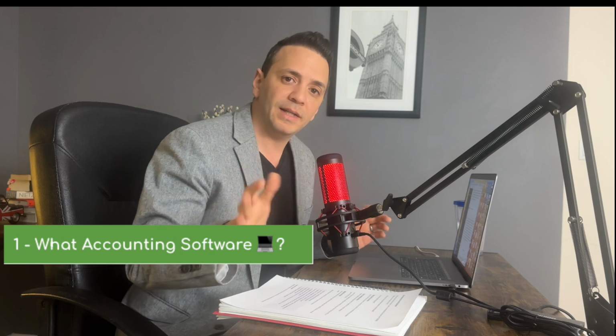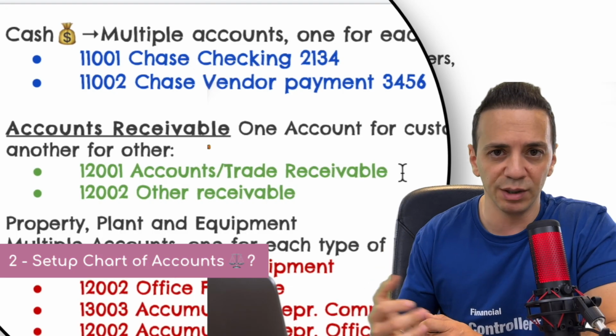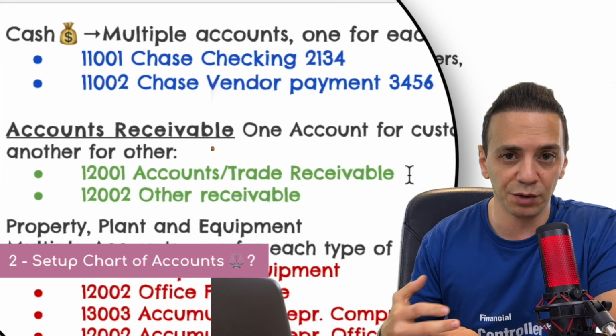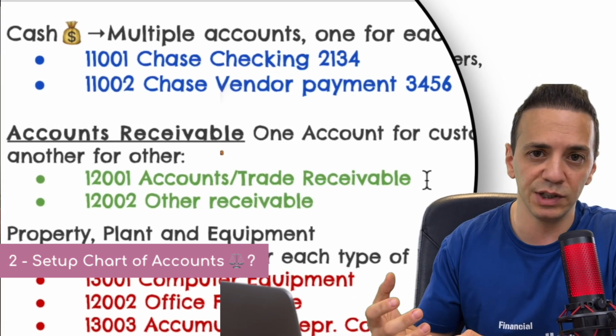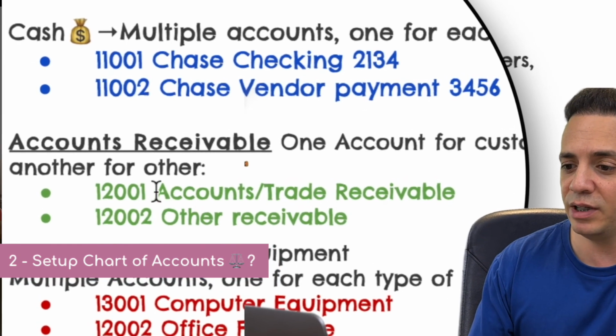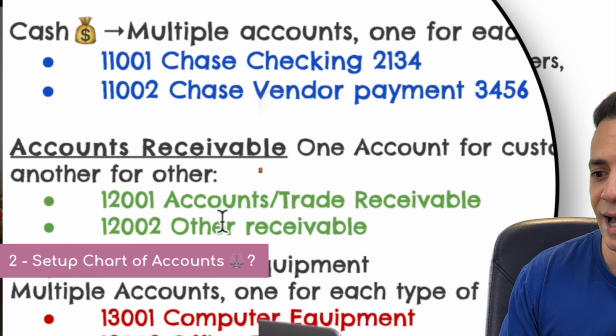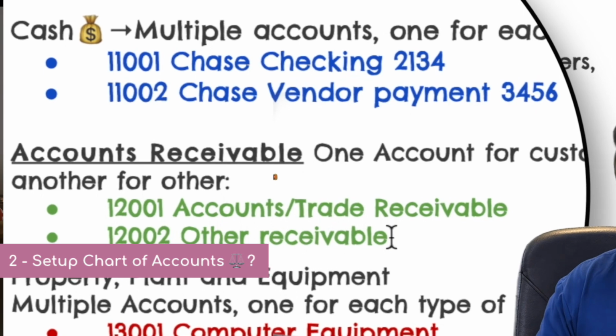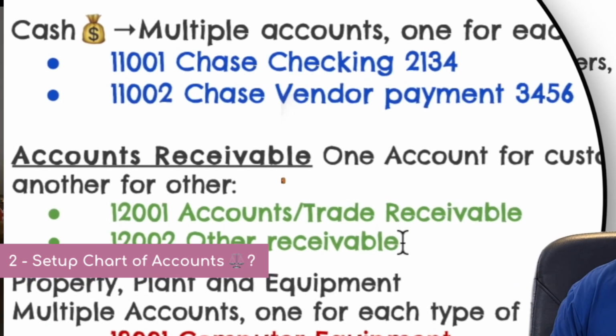All right, so let's say that we now know what accounting software to go with. And the next thing that's going to come up is going to be the chart of accounts. So how to set up a chart of accounts. A chart of accounts is a listing of all of the accounts that are going to roll up later into the financial statements. So for example, for cash, you might have multiple accounts, one for each bank account that you have. For accounts receivable, you have one account, and then you have multiple other accounts for inventory, other assets, liabilities, and all this stuff. So we're going to ask ChatGPT how to set up a chart of accounts.